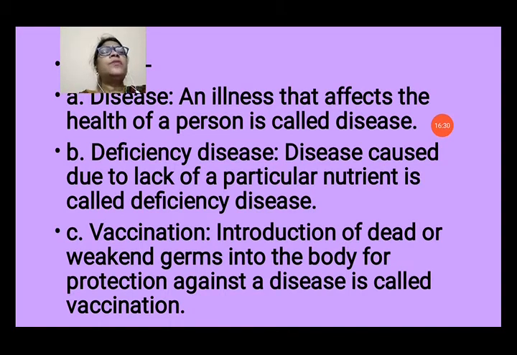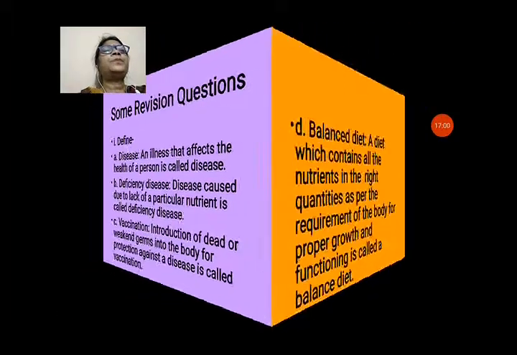Now, vaccination. Vaccination is the introduction of dead or weakened germs into the body for protection against a disease. To protect against a particular disease, weakened or dead germs of the same disease are introduced into the body so that our body gets prepared with antibodies that can prevent the disease. Like in the COVID-19 case, people are getting vaccinated so that they can protect themselves from this disease.